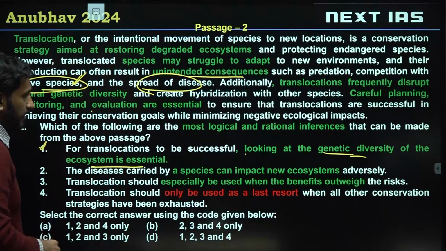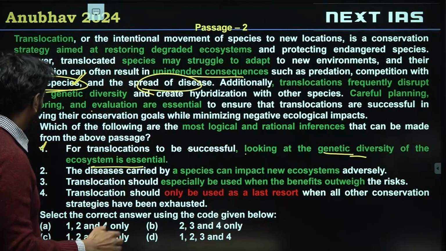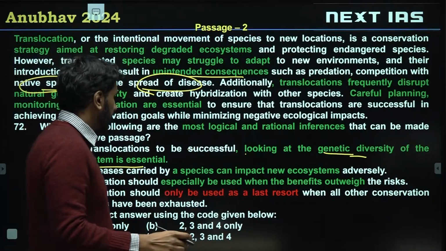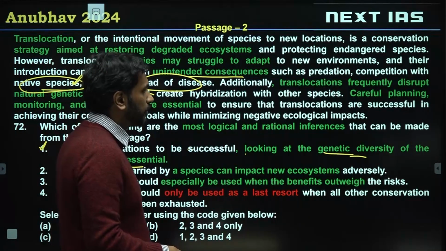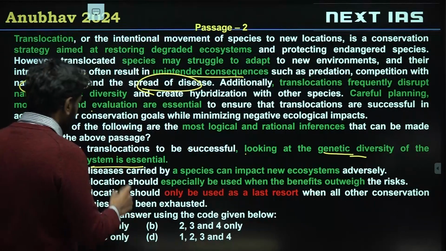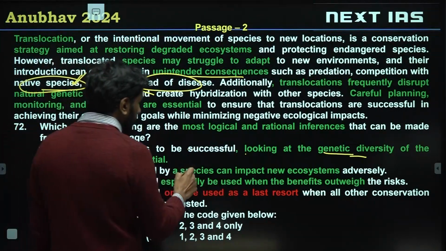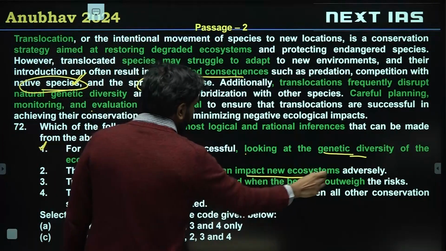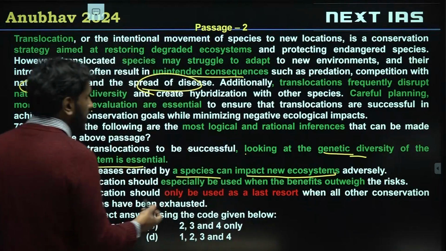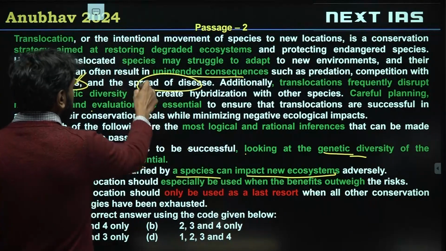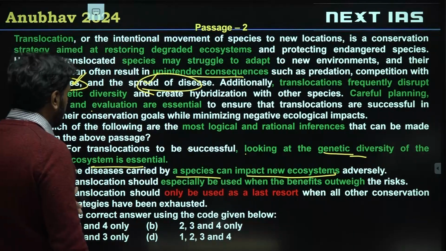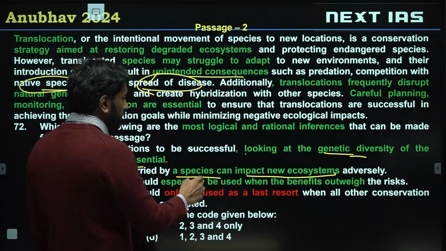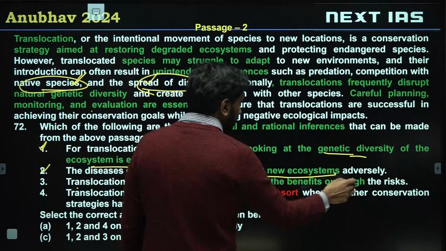We need to check the genetic diversity. Option 2: the diseases carried by a specific species can impact new ecosystems adversely. This is stated, as it will have unintended consequences such as spread of disease. So valid inference. Option 3: translocation should be especially used when benefits outweigh the risks.